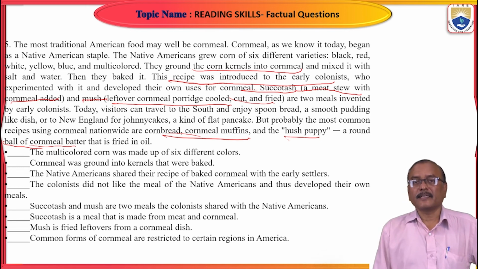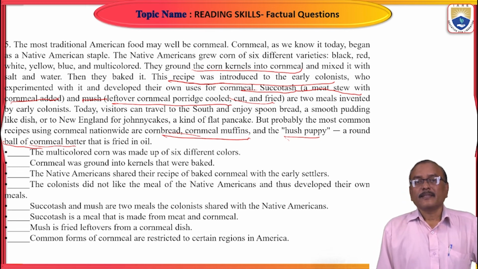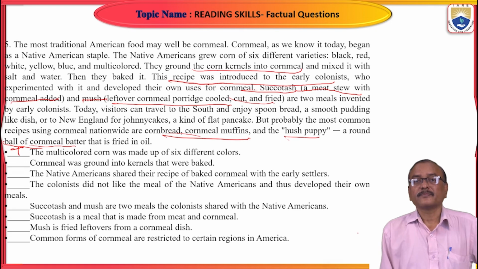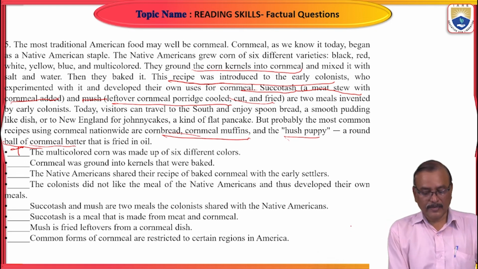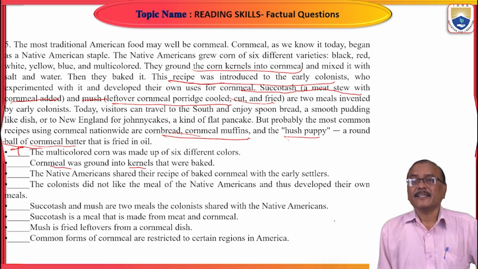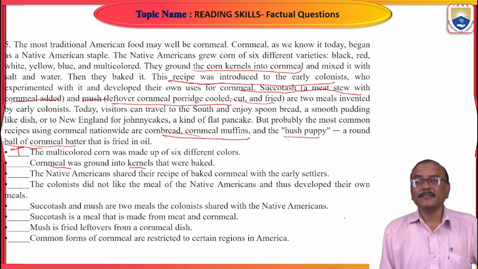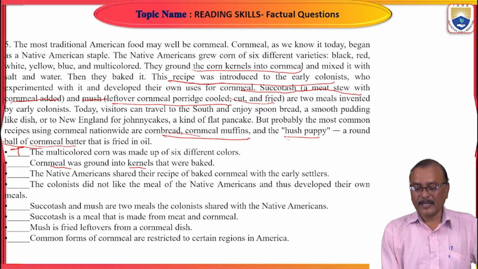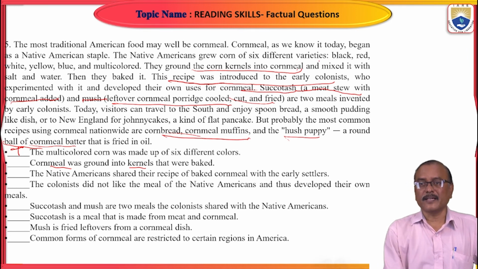Now here I read the statements. The multicolored corn was made up of 6 different colors. Yes, true. Cornmeal was ground into kernels. See the sentence: kernels into cornmeal, not cornmeal into kernels.